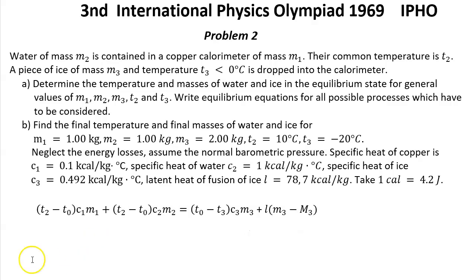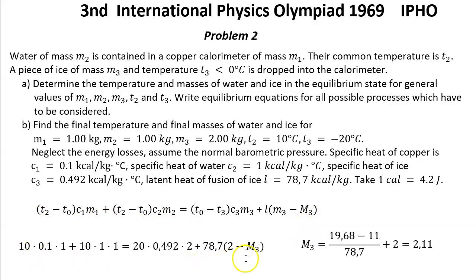In the third case we have this equation where we have to find everything except M3, because all other data are given. So from here, if we solve for big M3, we get 2.11 kilogram, which is a little greater than the initial 2 kilogram.